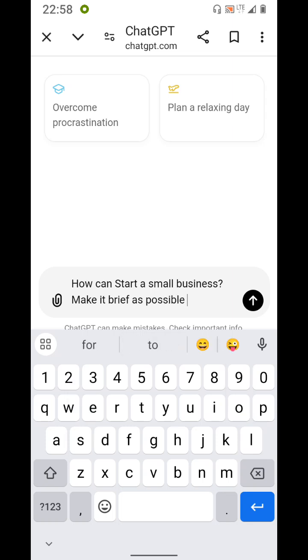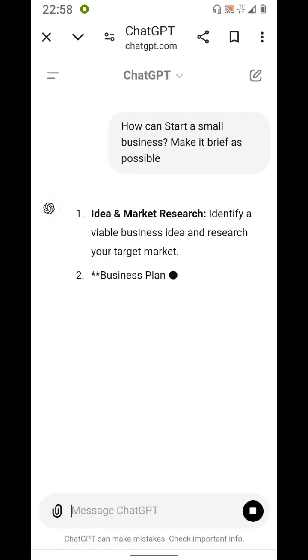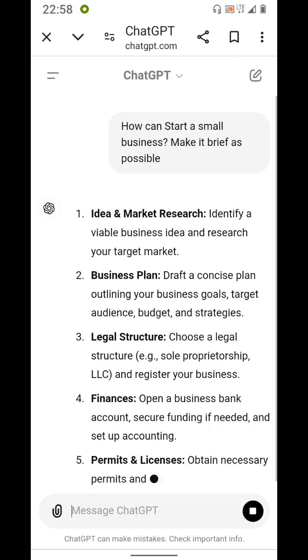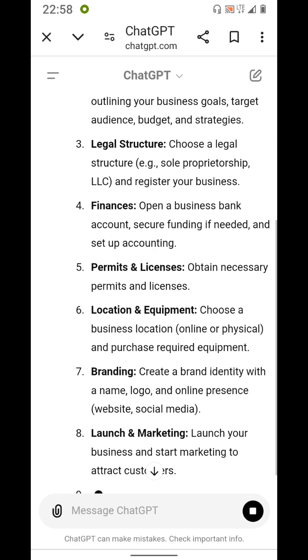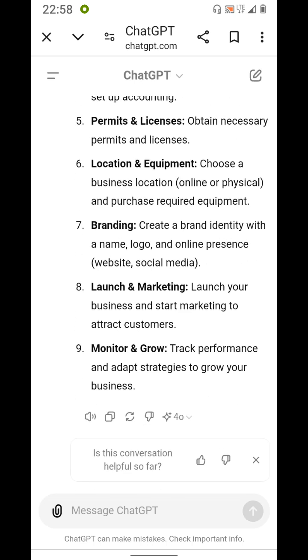So now, this arrow that points up, let's tap on it. Let's wait. Fantastic. What can you see? It's still writing. Fantastic, it's done.